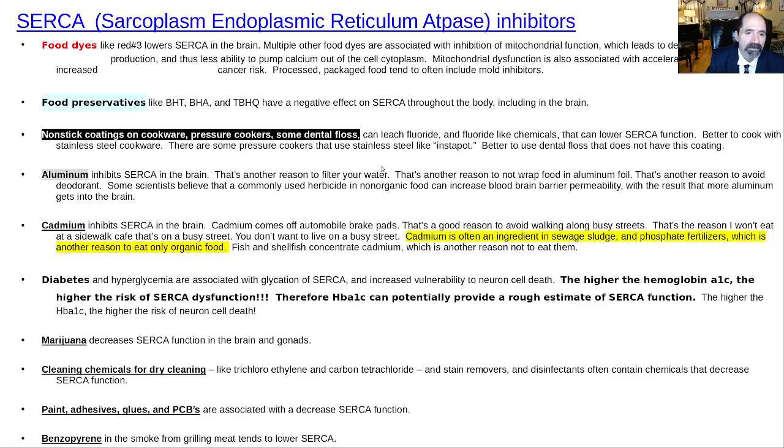Okay, we're almost done here, just a little bit more. SERCA inhibitors. SERCA stands for sarcoplasmic endoplasmic reticulum ATPase. You really call it the sarcoplasmic reticulum in muscle cells. In other cells, it's called the endoplasmic reticulum.